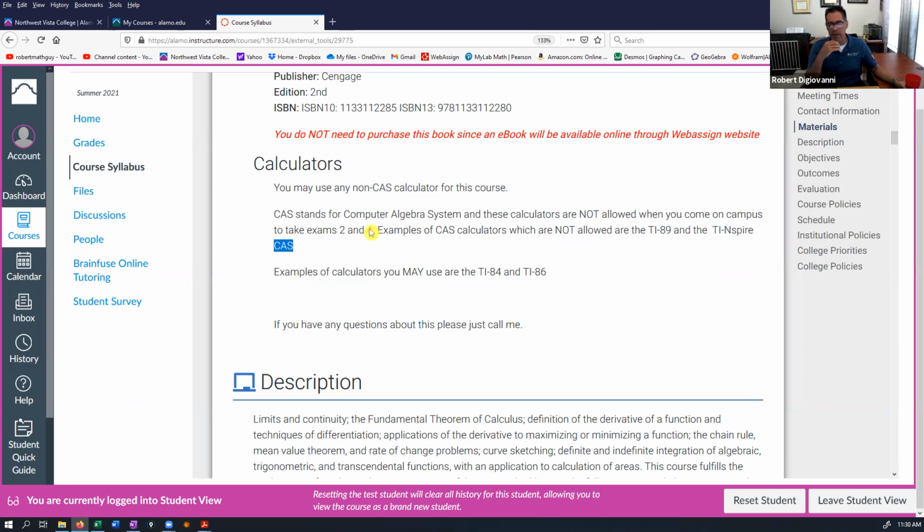As you move up and get into higher level courses, these computer algebra system calculators just aren't allowed. So that's it. If you have any questions about the calculator you're using, or you're unsure, let me know. Let me make sure I'm recording here.